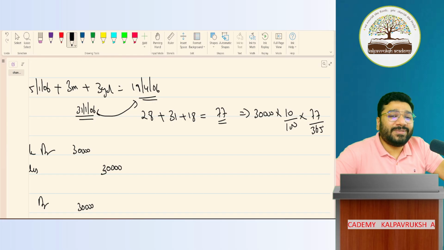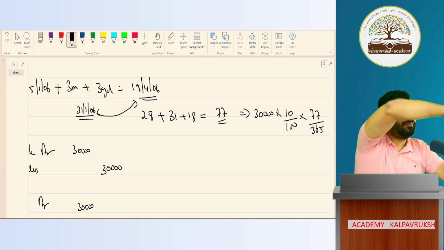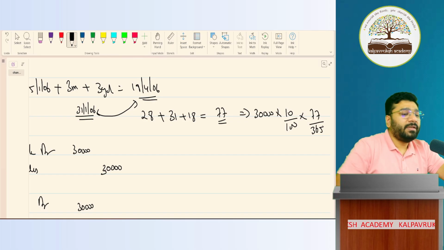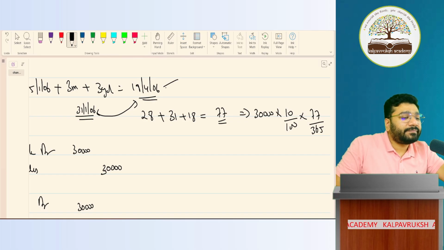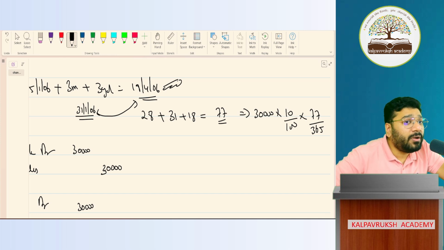Do you know when leap year comes? The last leap year was 2024. Okay, wow. Once in every 4 years, leap year will come. You all know what a leap year is, no? The year in which we leap, that is called a leap year. Is it like that? No. February will have one extra day, 28 will become 29, so 365 becomes 366. Is 2006 a leap year? No. Got it, not got it?